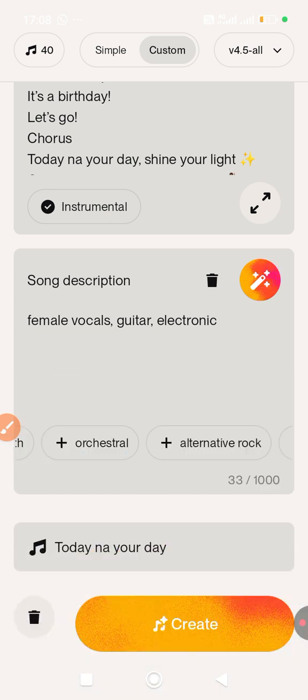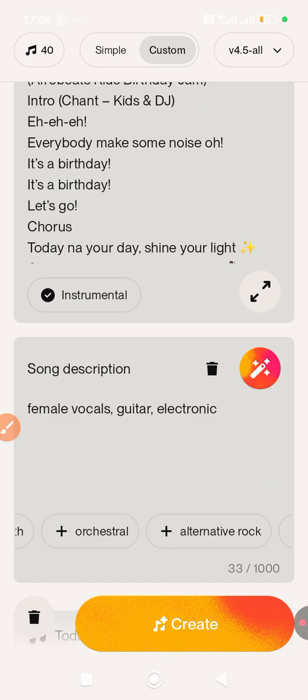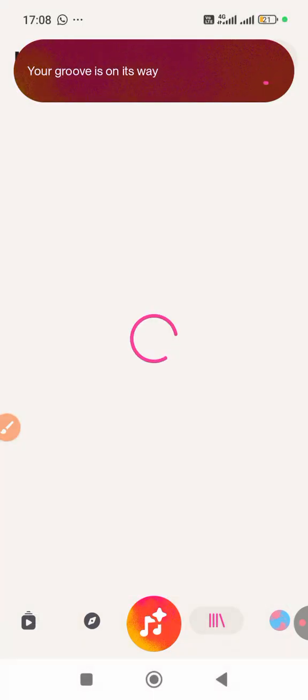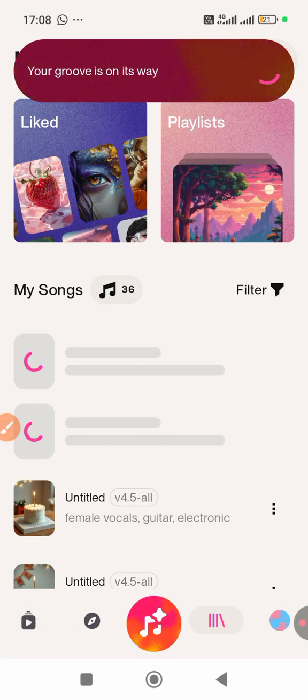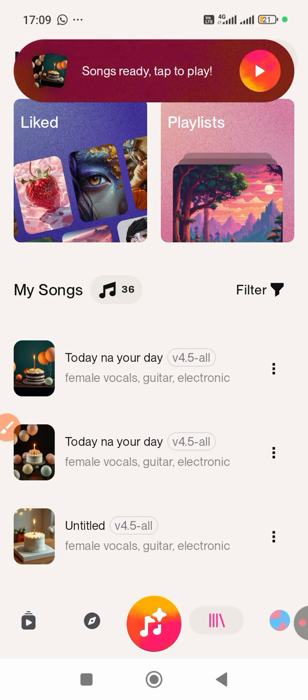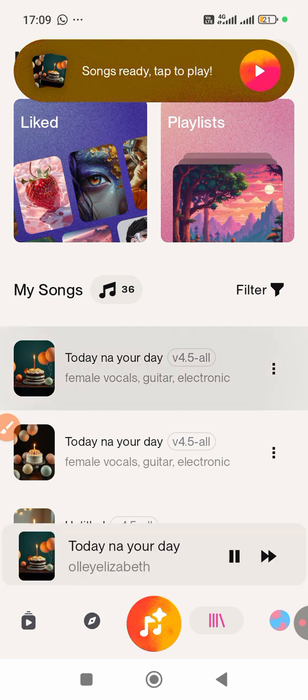All right. So once that is done, I click on create. All right. So we need to wait for it to get out the songs. All right. We can see now that the song is ready. So all you need to do is to play the song to listen to it. If it is something you like, you download it. So let's listen to the song.